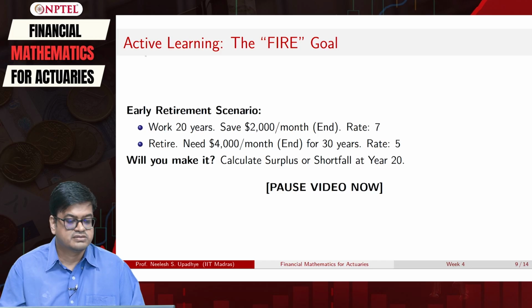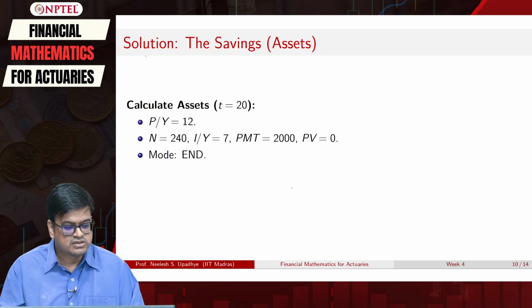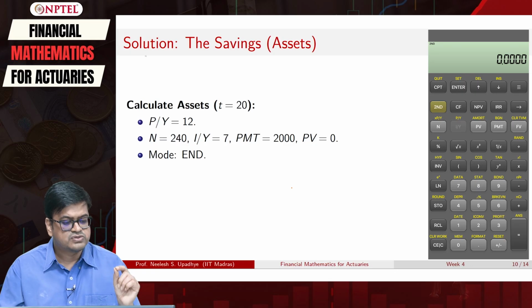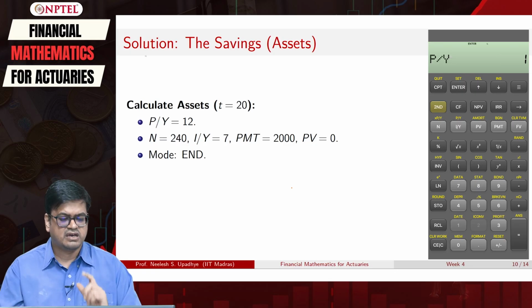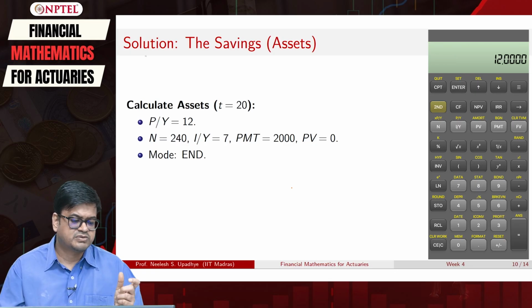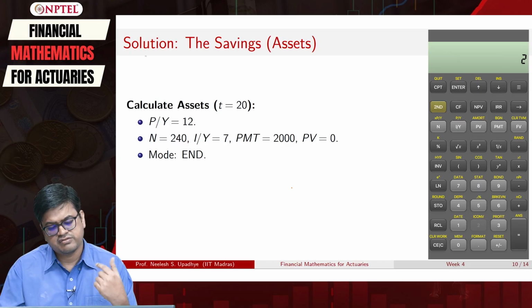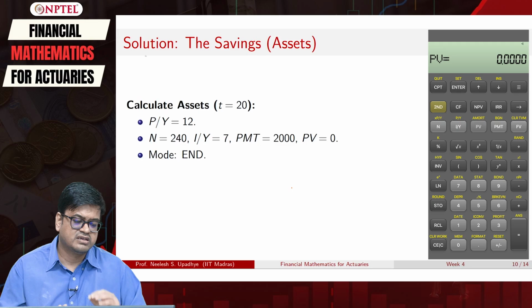Okay, welcome back. So let us look at the solution. First, very clear, we have t equal to 20, which is our focal date, and we have to analyze the scenario. So P/Y, payments per year, is 12. Since 20 years, N is 240, I/Y is going to be 7%, and the monthly capital that we are investing, PMT, is 200. Present value, I have nothing, so it is 0, and your mode is end mode.